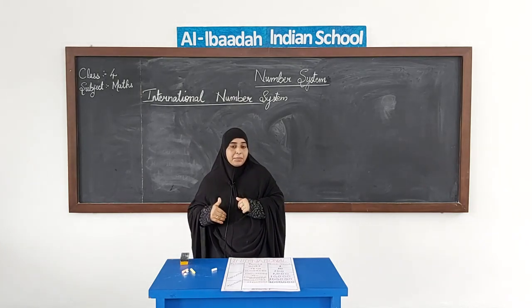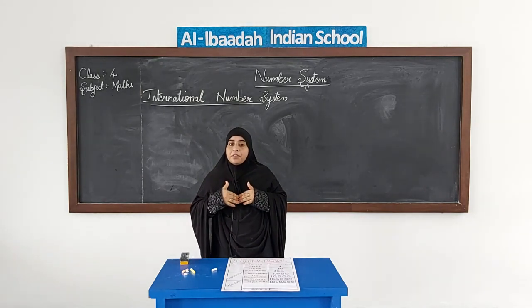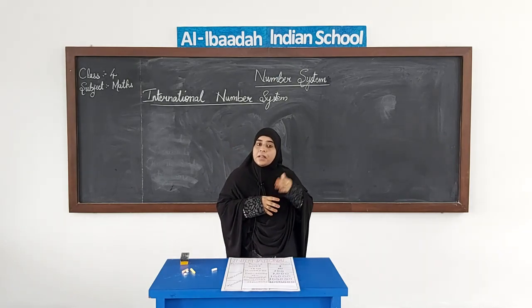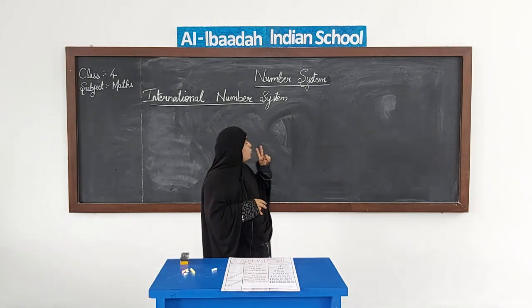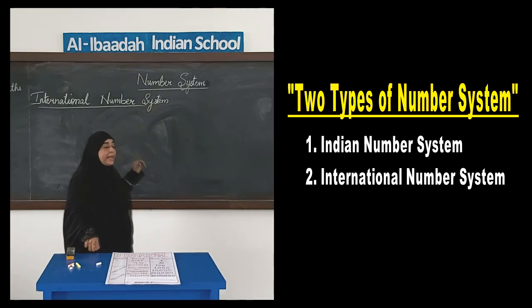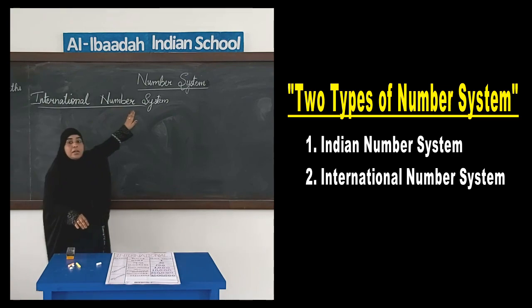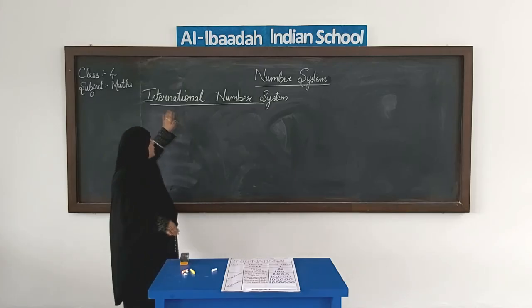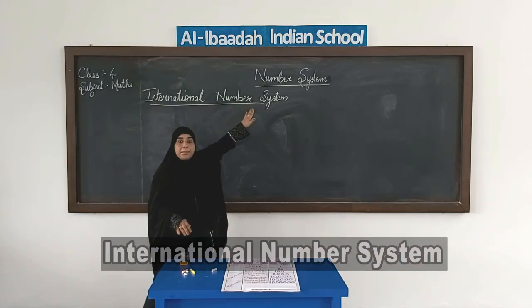Especially the way we read the numbers in India is different from how the numbers are read in other parts of the world. So we have two types of number system. We have the Indian number system and the international number system. So today we are going to discuss the international number system.